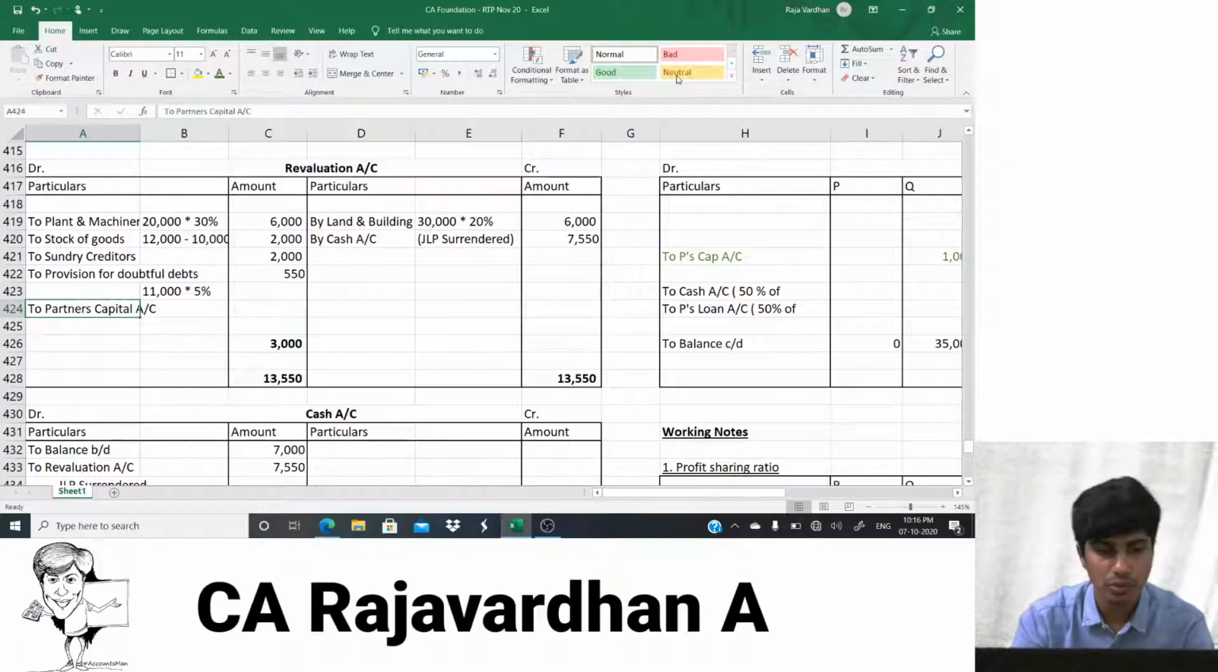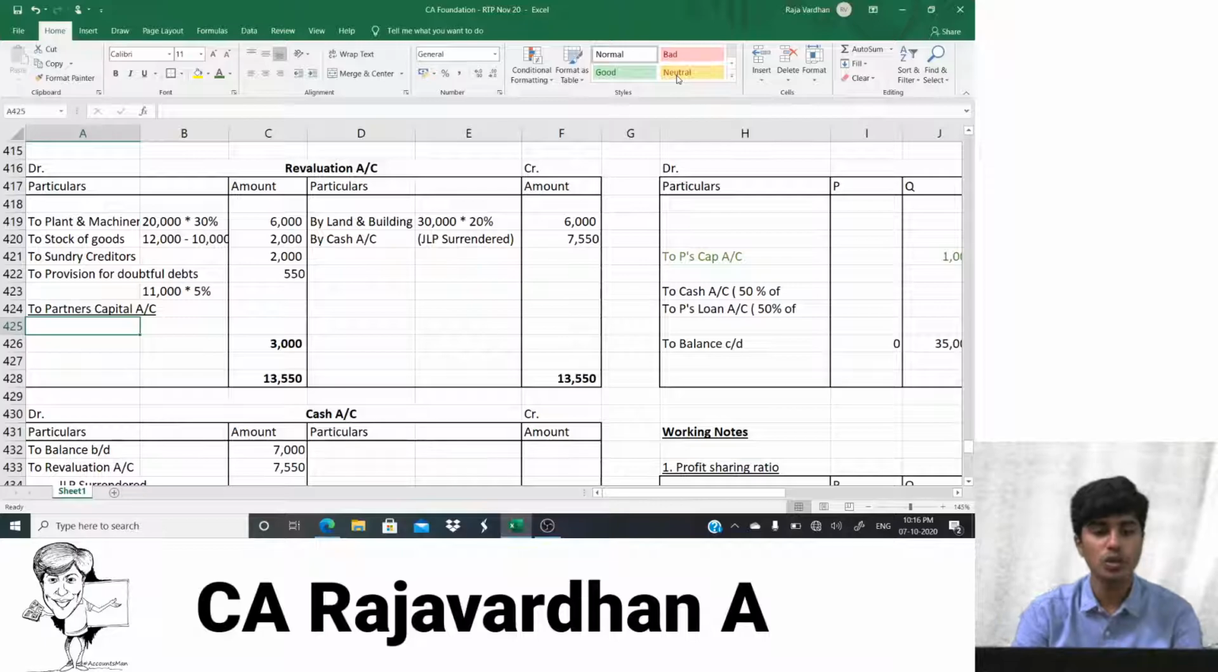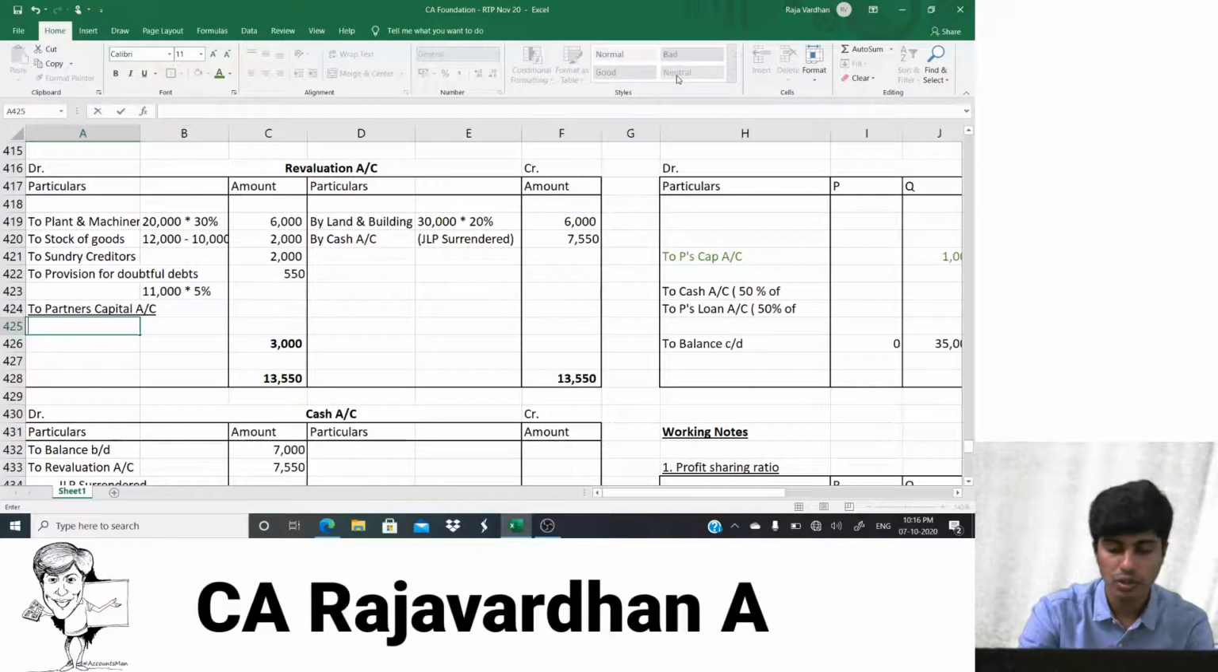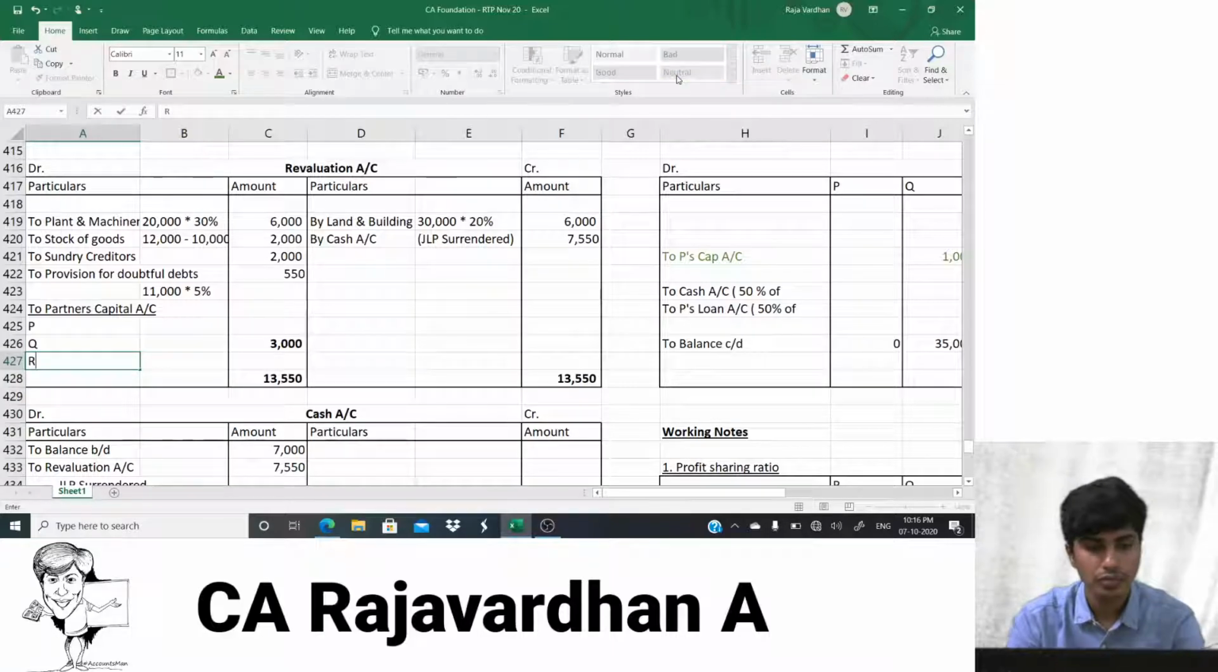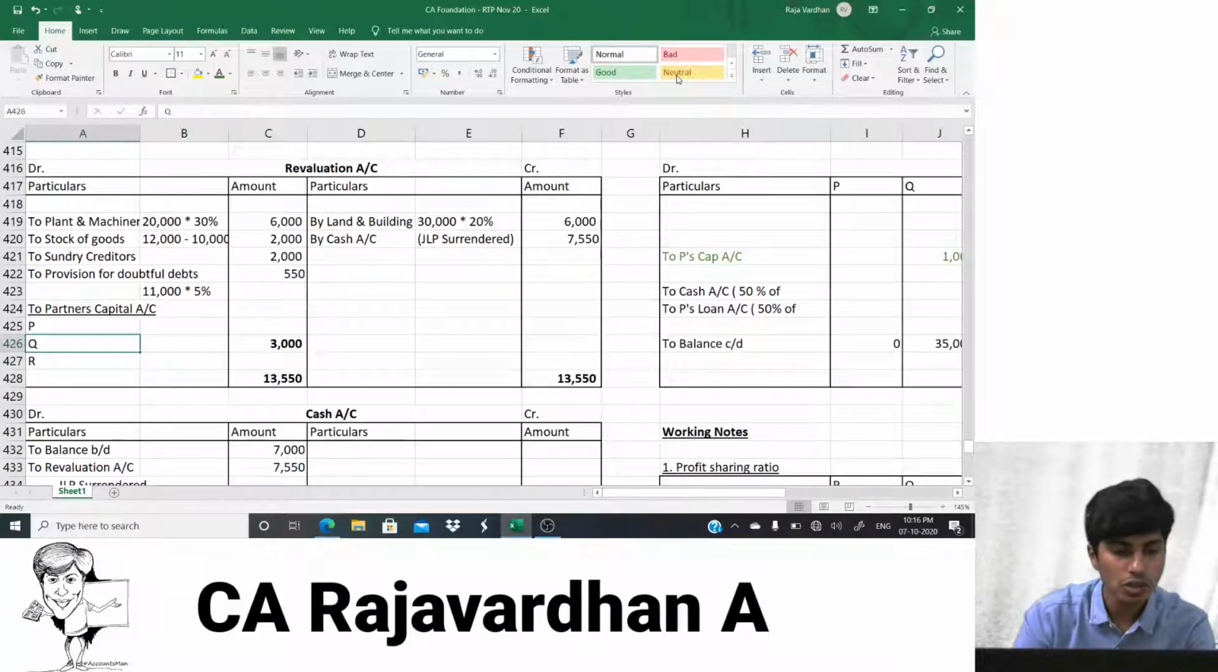Yes, partners' capital. Who are the partners? Is it only Q and R? No, it is P, Q and R. All three will get. So what is the ratio in which they'll get? 2 is to 3 is to 2.